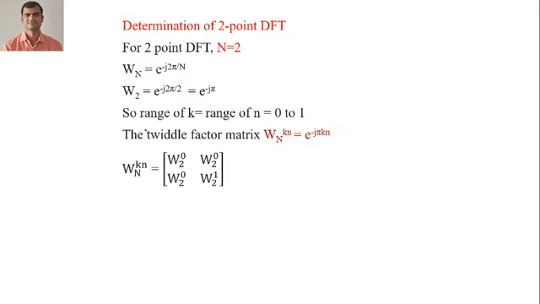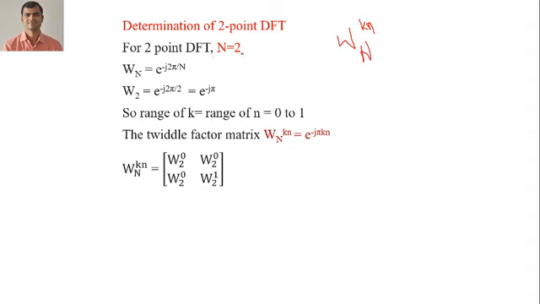Now the next topic is determination of 2 point DFT. What we need to do here is find a Twiddle factor matrix. The Twiddle factor matrix is denoted as W_N^{kn}. This is known as the Twiddle factor matrix. The kn is known as the Twiddle factor exponent, and N is known as the number of points.